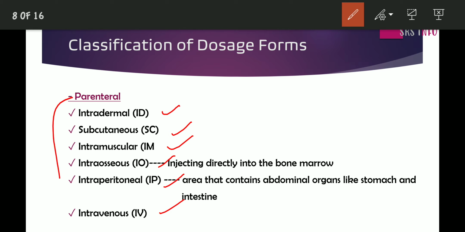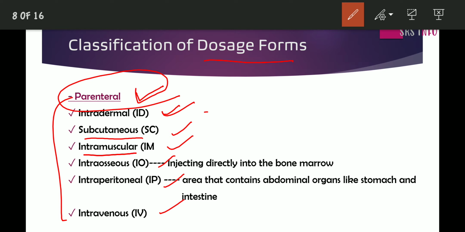And drugs given by the parenteral route are known as parenteral dosage forms. What is intradermal? It is within the layers of skin. You can administer the drug within the layers of skin. What is subcutaneous? The medicines can be administered into the subcutaneous tissue, that is under the skin.